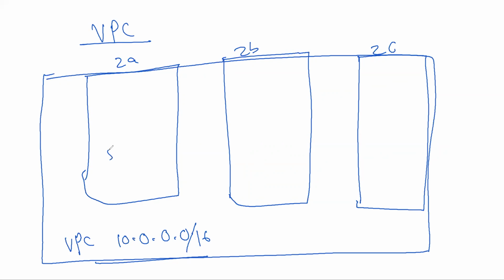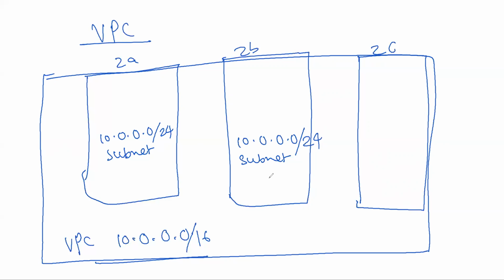Right, so we can create a subnet here. We can give some IP range like 10.0.0.0/24. Right, we can create a new subnet here. We can give 10.0.0.0/. Can we give the same thing again?